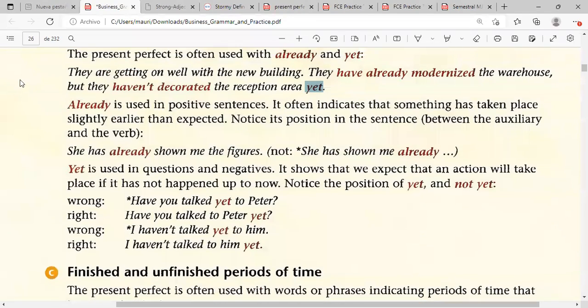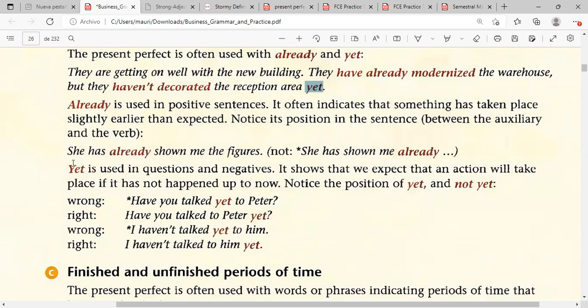So as I said, already is basically for positive sentences. It often indicates that something has taken place slightly earlier than expected. Notice its position in the sentence is between the auxiliary and the verb. She has already shown me the figures. Not, she has shown me already. So important, the already has to go before the action. She has already shown me the figures. Once again, yet goes after, already goes before.